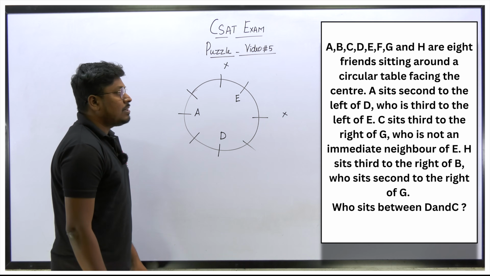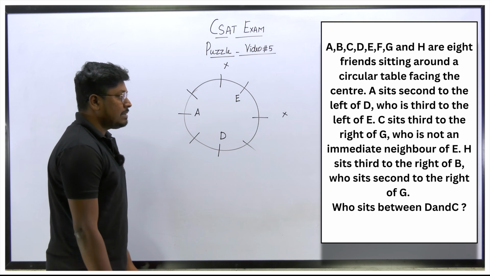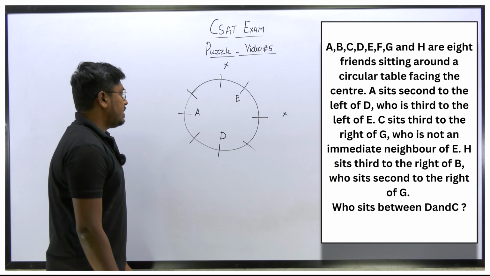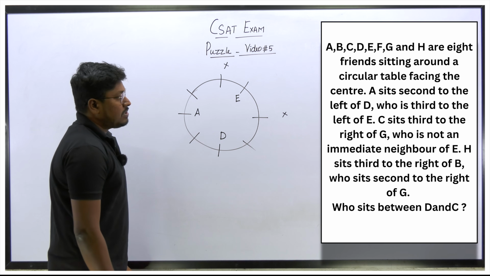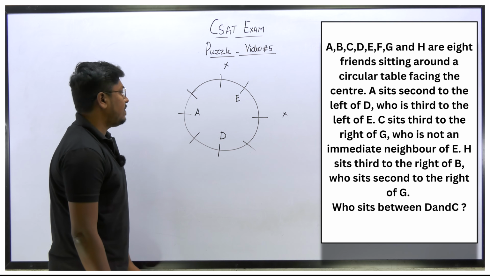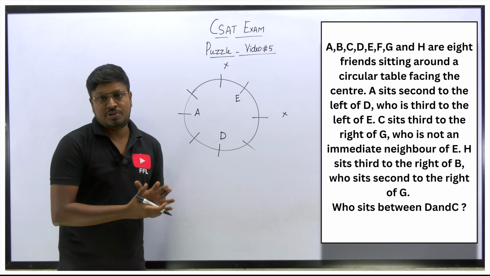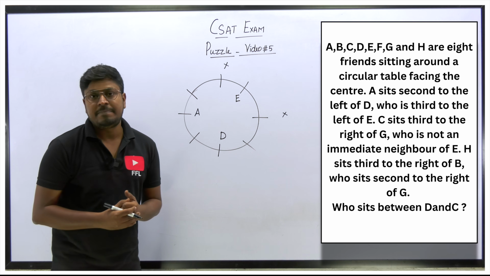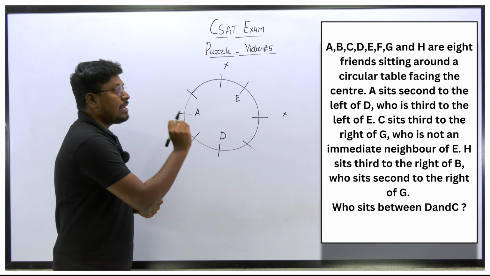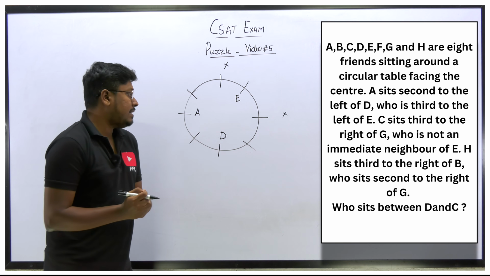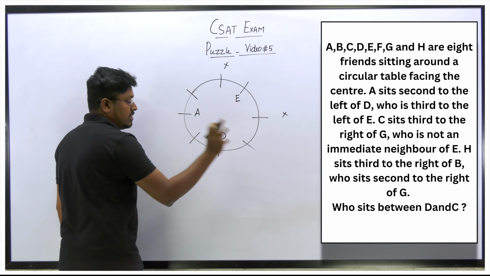So H sits third to right of B. So B's right hand side at the third place is H. So again, many possibilities are there. D sits second to right of G. So just see here, the last 2 points are most important because we have to fix and see. Just listen carefully. What they are saying is C sits third to right of G. So G's right hand side at a third place is C, right? So what I can do here is, first we know that these 2 places are not for G.